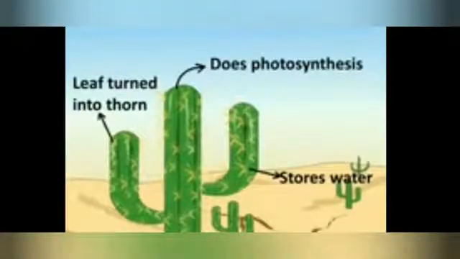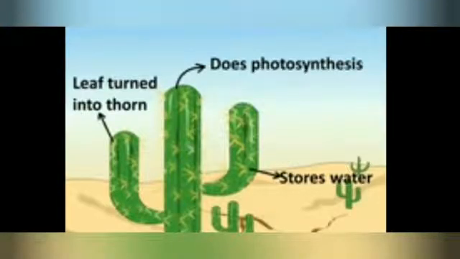And what about plants? The plants have also adapted to this extreme climate. The plants also need to conserve or store water. And how do they do it? In the cactus, the leaves turn into spines to stop water loss through transpiration.